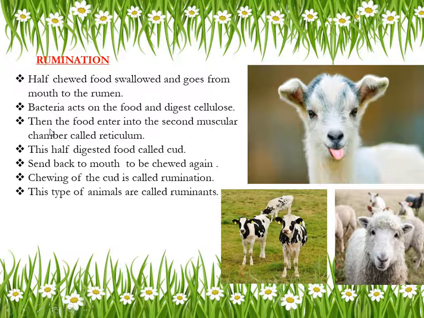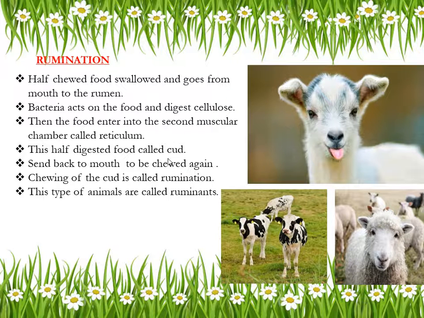Next, that food will be entering into second muscular chamber that is called reticulum. So after entering the rumen, it will next be passed into reticulum chamber. This half digested food is called as cud. What is half digested food called?